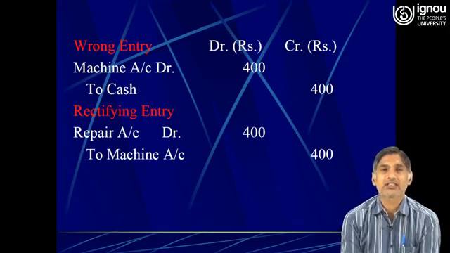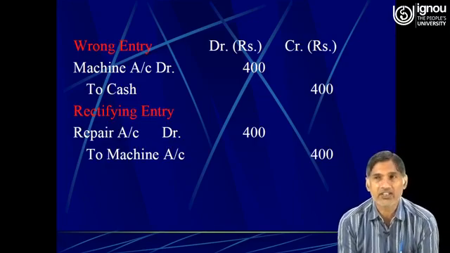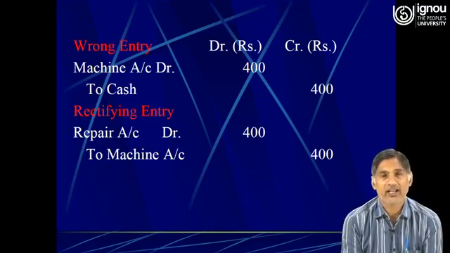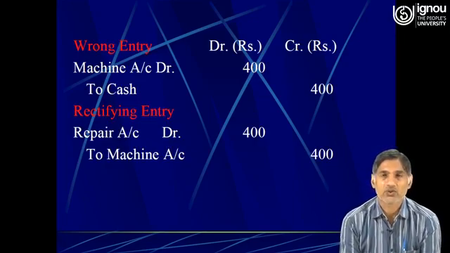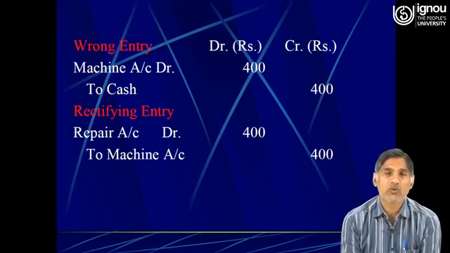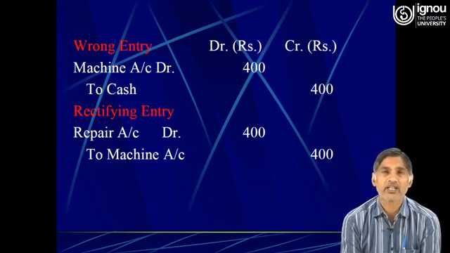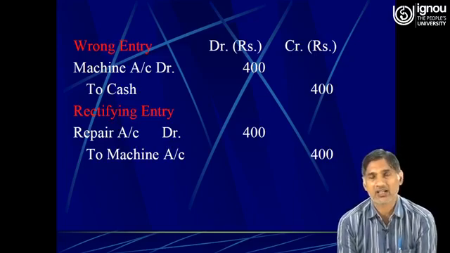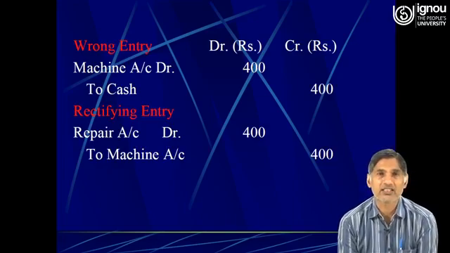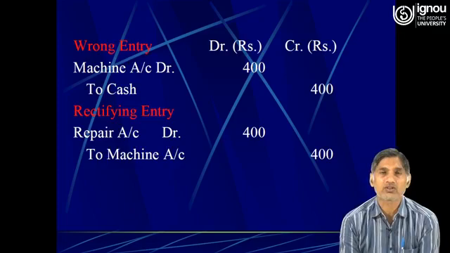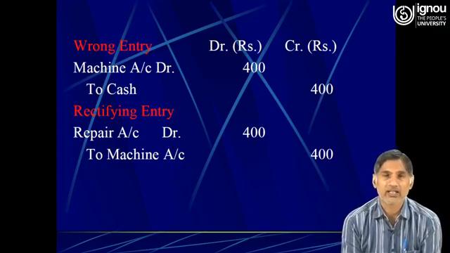So this is how the rectification of two-sided errors is done. These are the errors which generally do not affect the trial balance.